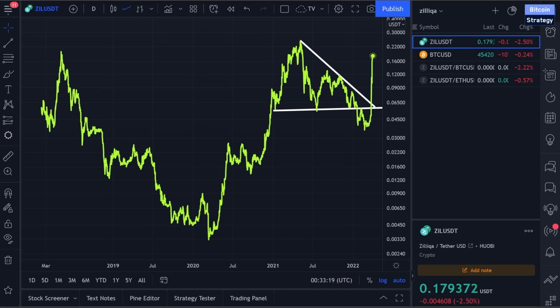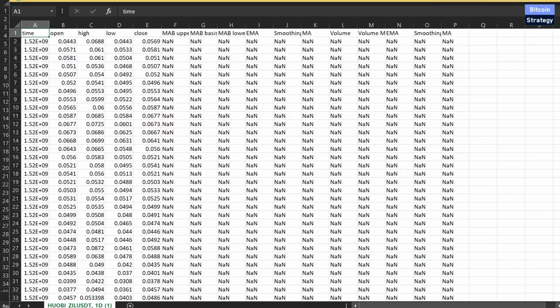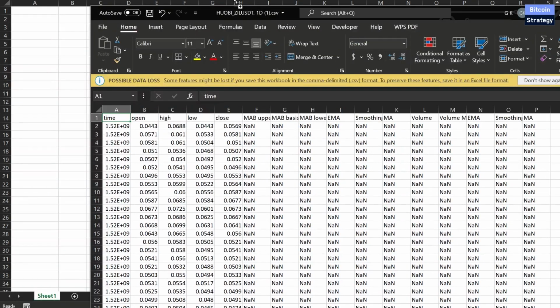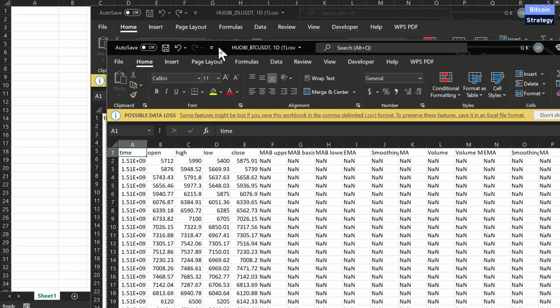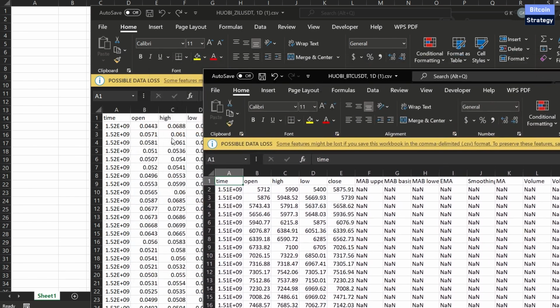So we've now downloaded the time series. Let's open up Excel and drag and drop these CSV files into Microsoft Excel. What's important is when you download this, that you get this from the same exchange and from the same trading pair, right? So here I used Huobi because this was the longest time series for Zilliqa together with Tether, right? So Zilliqa versus Tether on Huobi. Then I have to take the same time series here for Bitcoin because otherwise we introduce just an additional layer of potential inaccuracies, right? And we want to be as accurate as we possibly can.